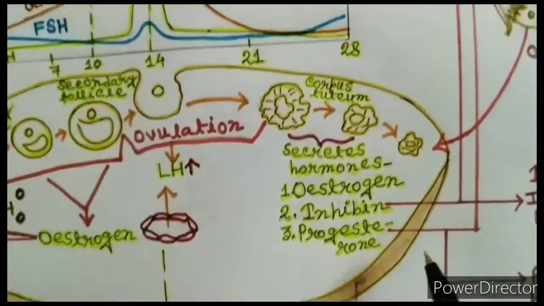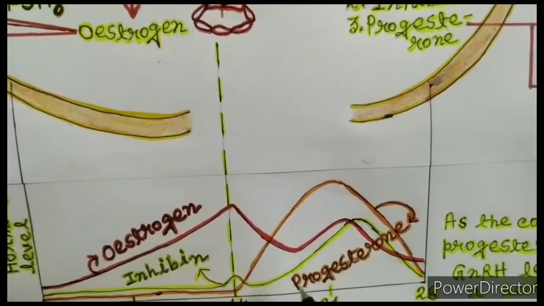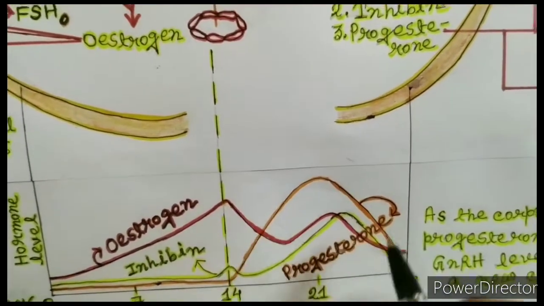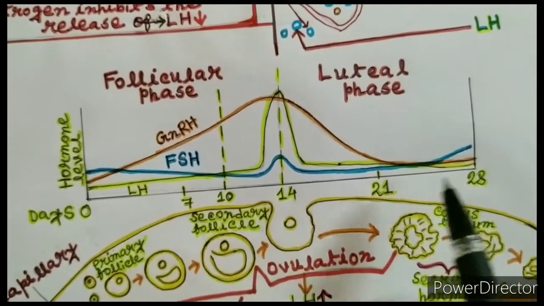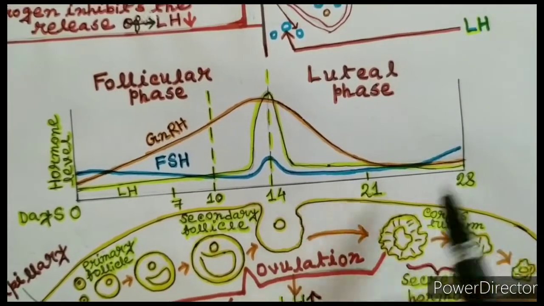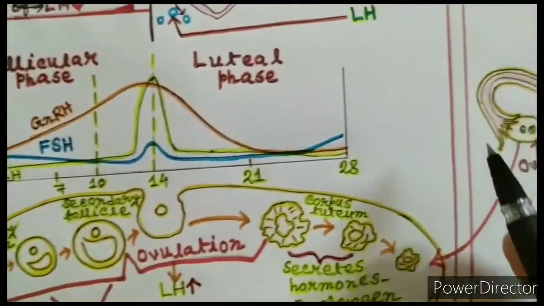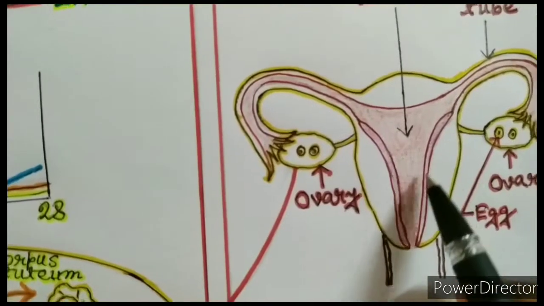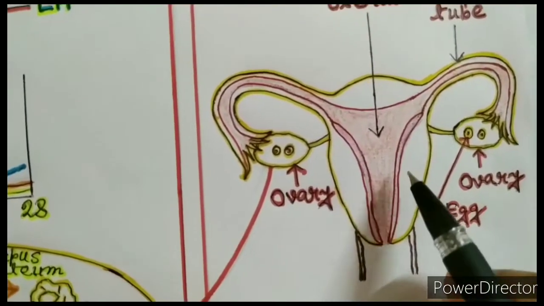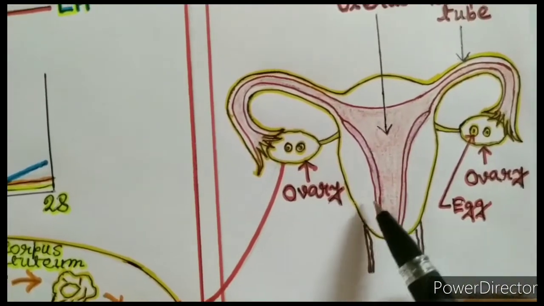During the luteal phase, the progesterone level and the inhibin level increase, and this results in a decrease in the level of gonadotropin releasing hormone, luteinizing hormone, and follicle stimulating hormone. In this case, the growth of the lining of the uterus, or the endometrium, occurs, where the implantation of the fertilized egg takes place after the formation of the blastocyst.